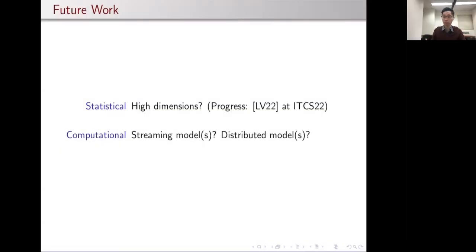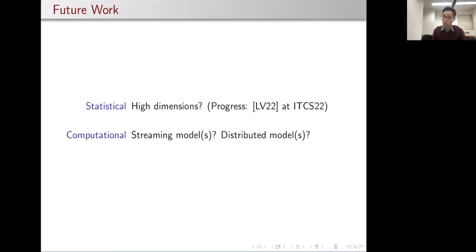Let me wrap up with some brief notes on future work. On the statistical front, the obvious question to ask is, can we also do mean estimation with the right constant in high dimensions instead of just one dimension? I'm happy to report that in a new paper with Paul in ITCS, we made some partial progress in the regime where the dimensionality is extremely high.